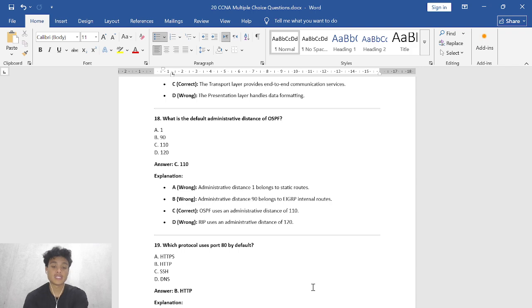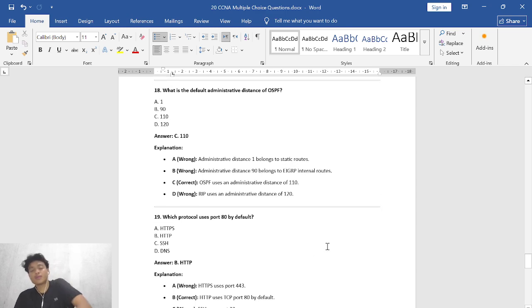Because administrative distance 1 belongs to static routes, not OSPF dynamic routes. And then B, wrong too, because administrative distance 90 belongs to EIGRP internal routes. And C, yes, this is correct. So basically 110 is the administrative distance for OSPF. And then D, wrong, because RIP uses the administrative distance of 120.